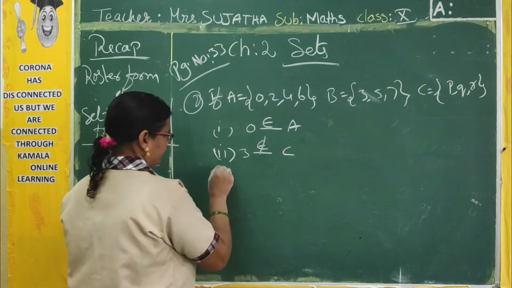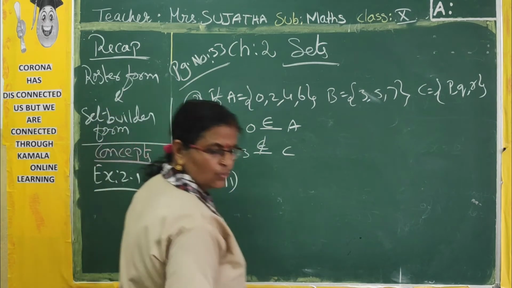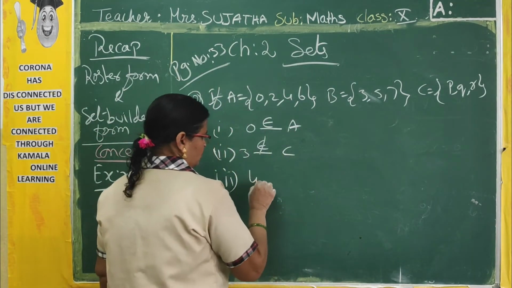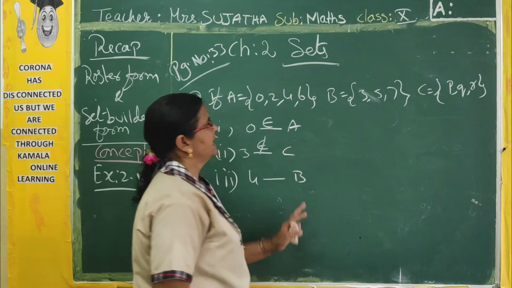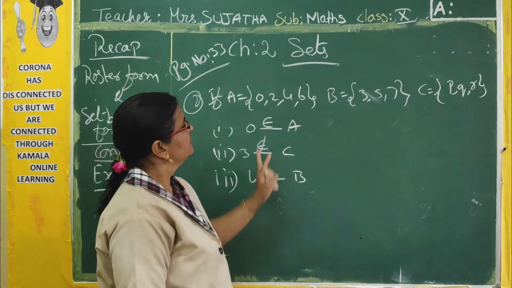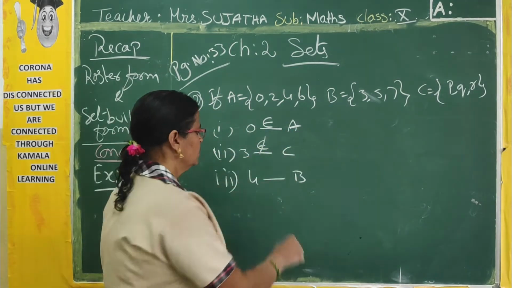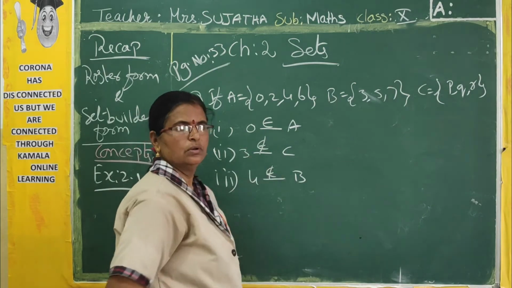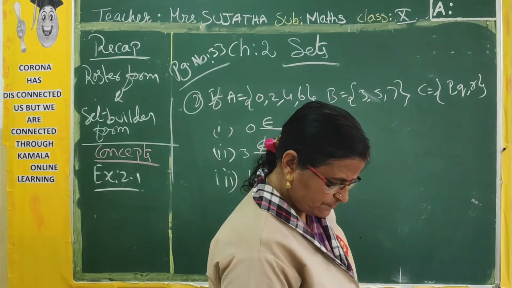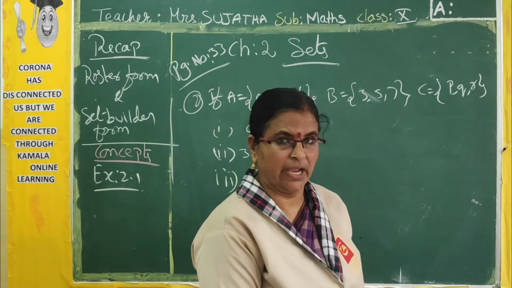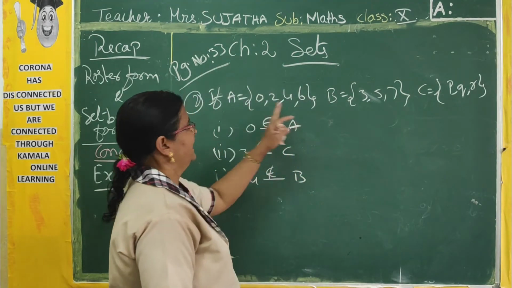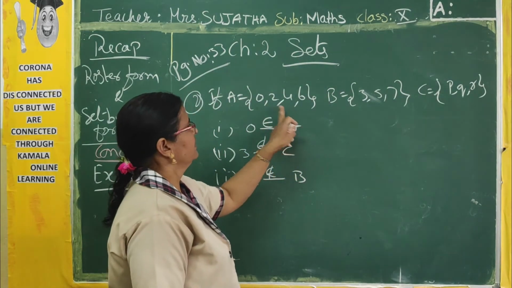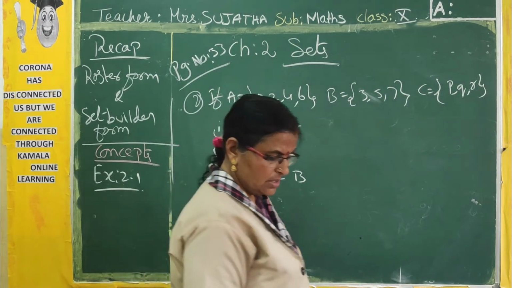Third one, 4 dash B. In set B, is 4 there? In set B, not there, no? So it does not belong to. Similarly, fourth one, 8 dash A. In set A, is 8 there? Not there in set A, so does not belong.